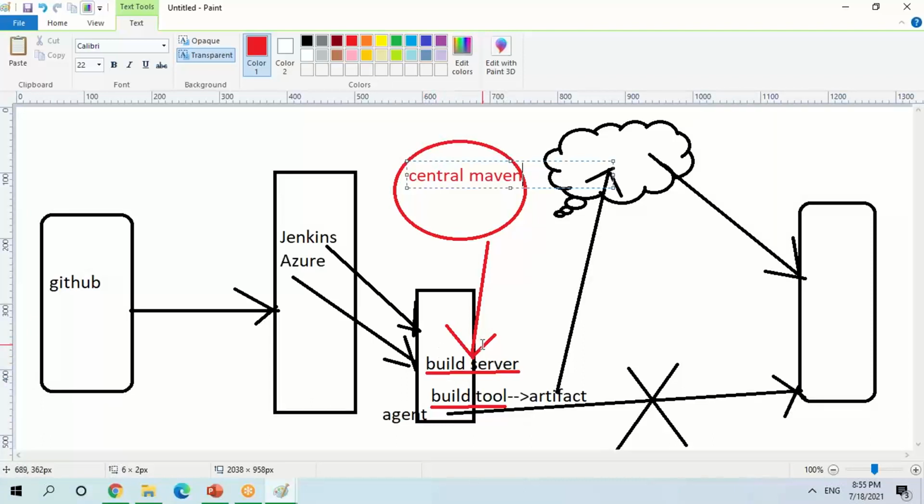Now, if you think about the organization level, all organizations are very specific about security aspects, right? So when I'm talking about the central Maven repository, there won't be any internet access. So how am I going to do the build if there is no internet access? Guys, any thoughts? How am I going to do a build if I don't have any internet access to my build server? Please, anybody?